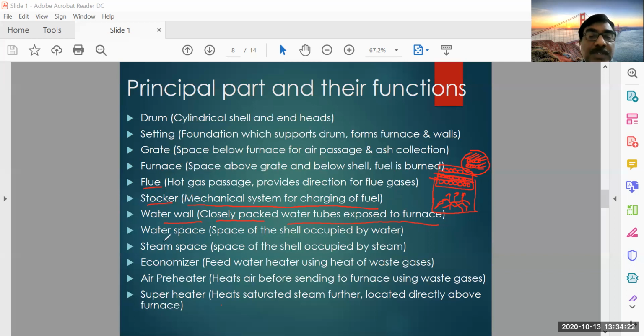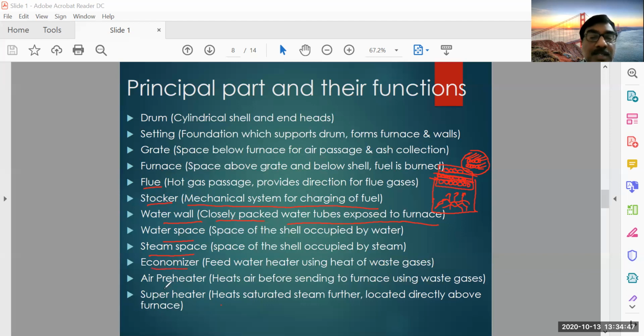And water space. Within the shell, some part will be water and some part will be steam. Whatever space within the shell is occupied by water is called water space, and whatever space is occupied by steam is the steam space. And there will be some accessories. We'll see what the different types of accessories are.